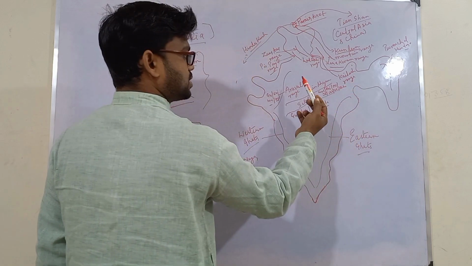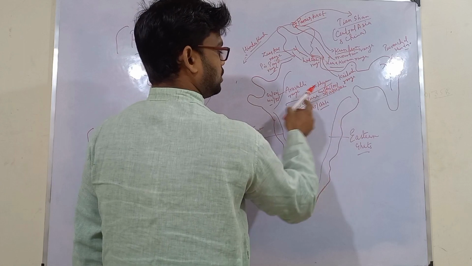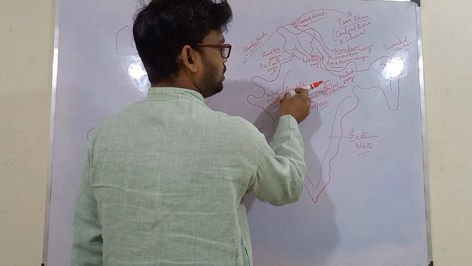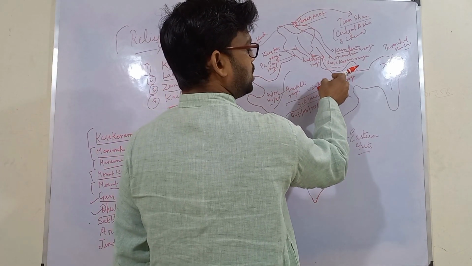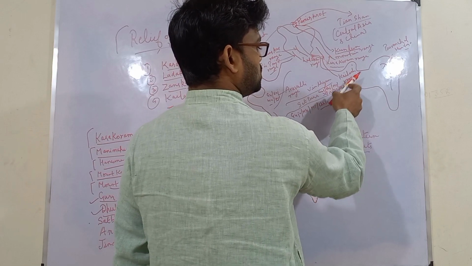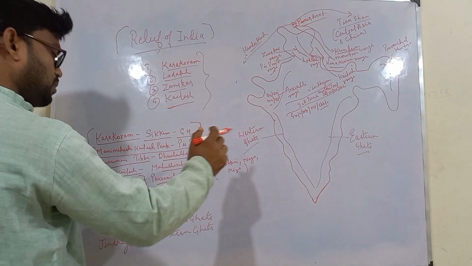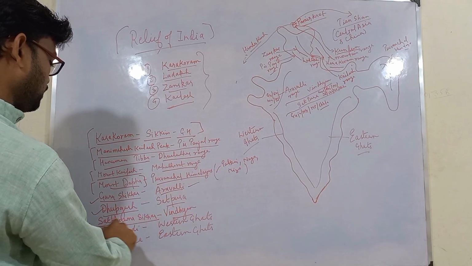Remember this. From Gujarat it passes parts of southern Rajasthan, then Madhya Pradesh, then it enters Chhattisgarh, Jharkhand, Uttar Pradesh, and finally Bihar. So these are the states covering the Vindhyan mountain range, and the highest peak of the Vindhyan range is Sadbhavna Shikhar.